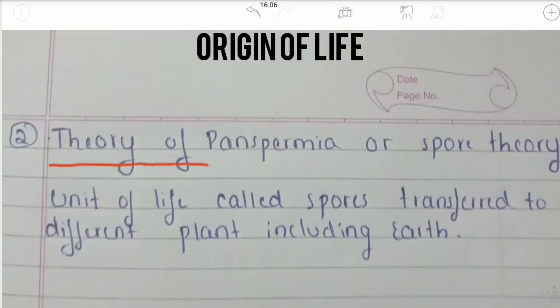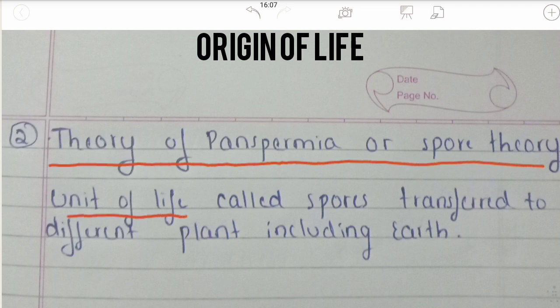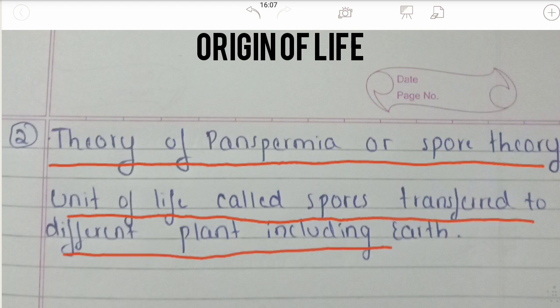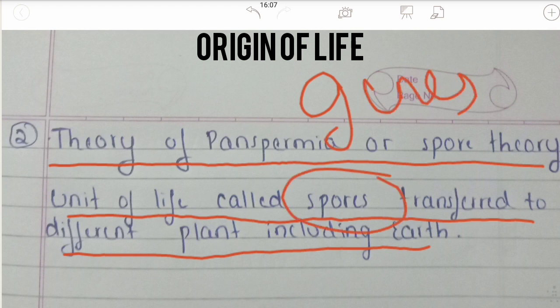The next theory is the theory of panspermia or spore theory. Here units of life called spores are transferred to different planets including earth. This theory explains that life exists and is distributed throughout the universe in the form of genes or spores, which develop in the environment or are transferred to different planets including the earth.